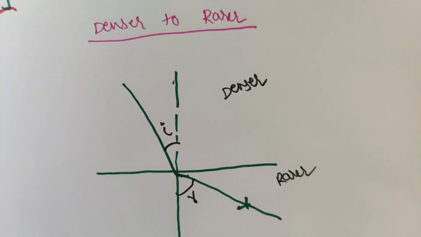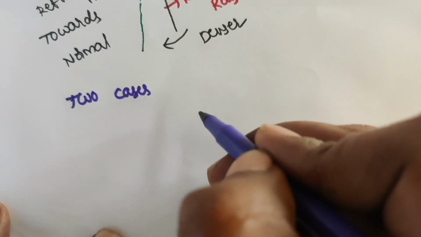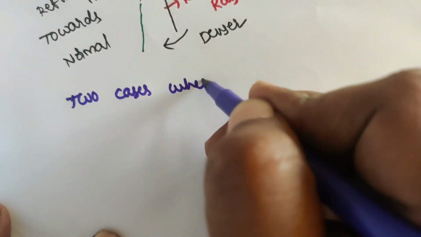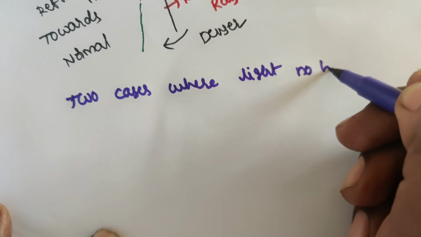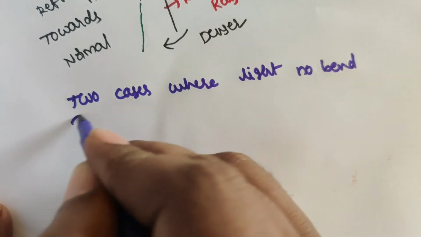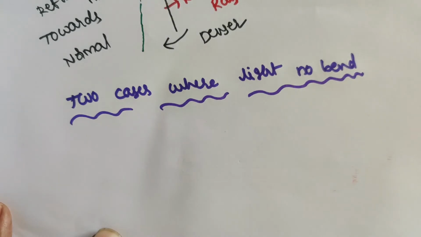We can observe two cases where light does not bend. So what are the two cases? Two cases where light does not bend. Very important point, students, observe carefully here.